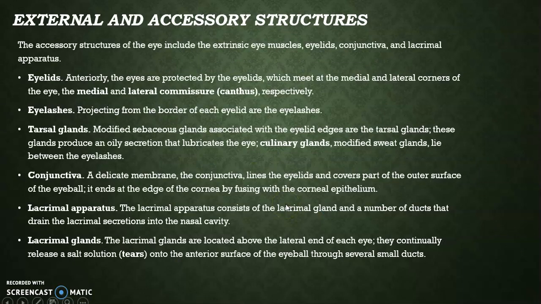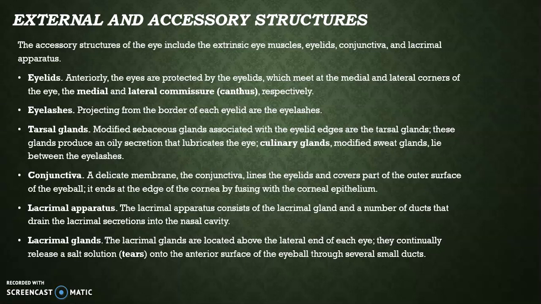Next, external and accessory structures. The accessory structures of the eye include the extrinsic eye muscles, eyelids, conjunctiva, and lacrimal apparatus. Eyelids. Anteriorly, the eyes are protected by eyelids, which meet at the medial and lateral corners of the eye, the medial and lateral commissure, or canthus, respectively.